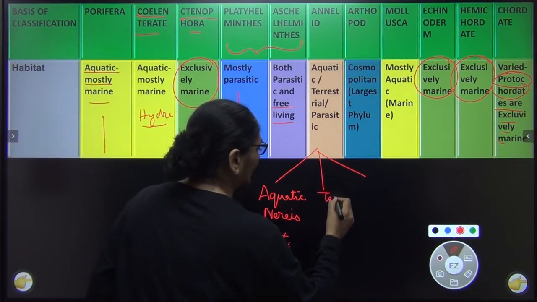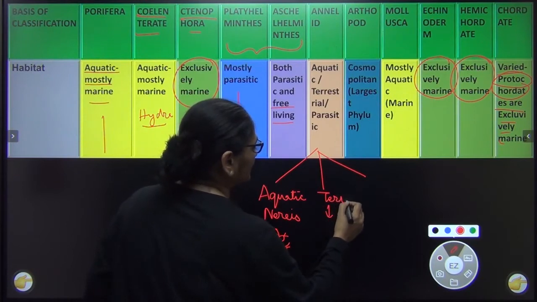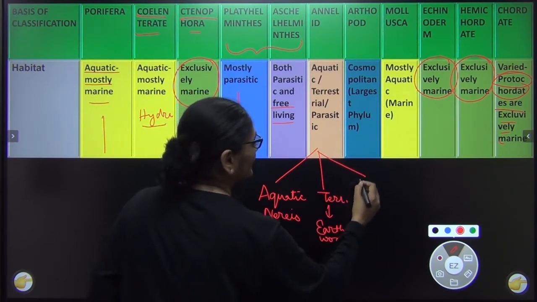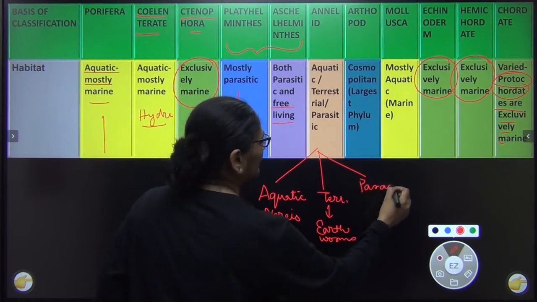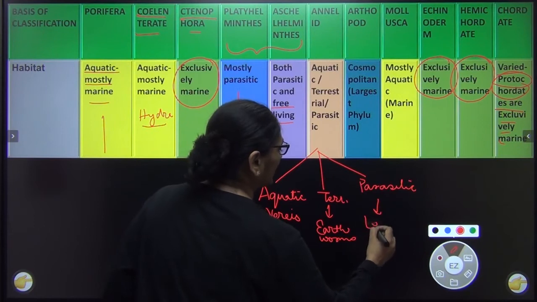Terrestrial, some of them are terrestrial, right? And terrestrial का अच्छा, I've just written in short form, is earthworm. And you have seen earthworms on land, right? And the third is your parasitic form. And parasitic form में the example is leech. You must have heard about leech.